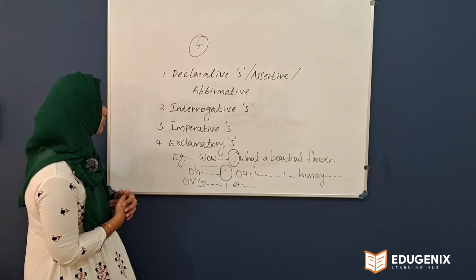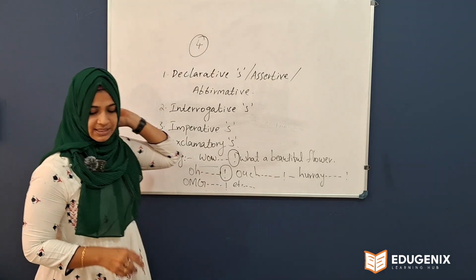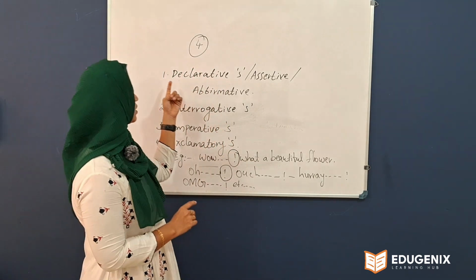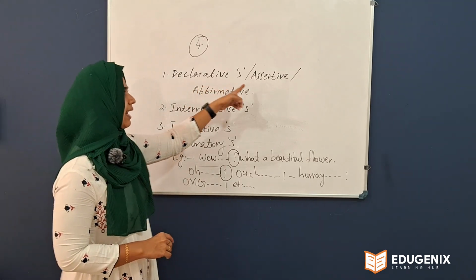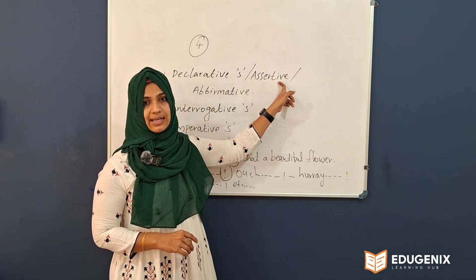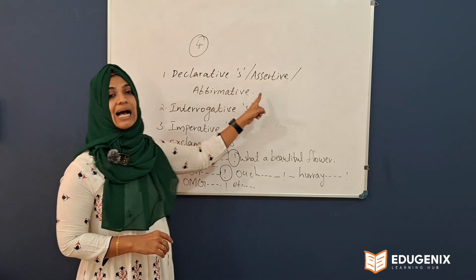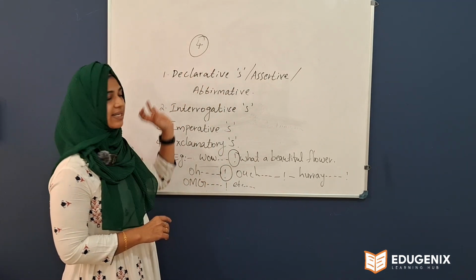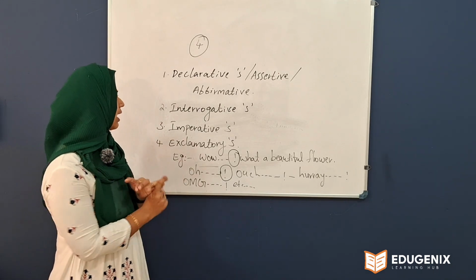So we can revise everything. Today we discussed sentences. Sentences are divided into four types. The first one is the declarative sentence. Another name for declarative sentence is assertive. Another name is affirmative. So please study these three terms: declarative, assertive, affirmative.